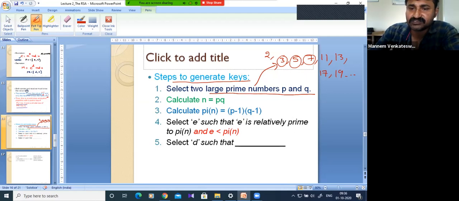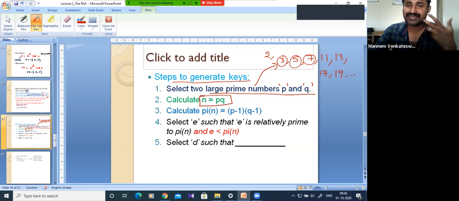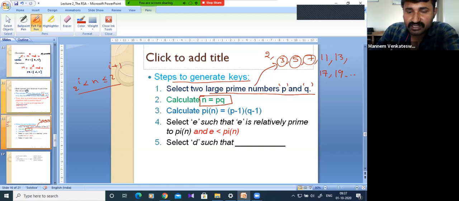Once we choose the large prime numbers, denoted by P and Q, then we have to calculate n. So how to calculate n? Just multiply these two prime numbers. That is how to calculate the n value, which must be between 2 power i and 2 power i plus 1 only. Clear so far?